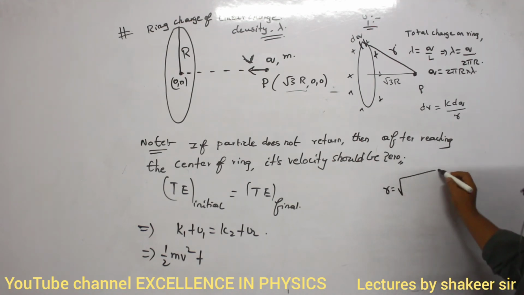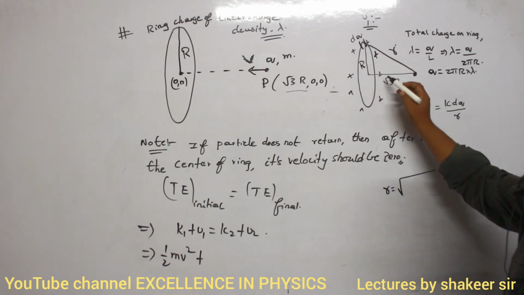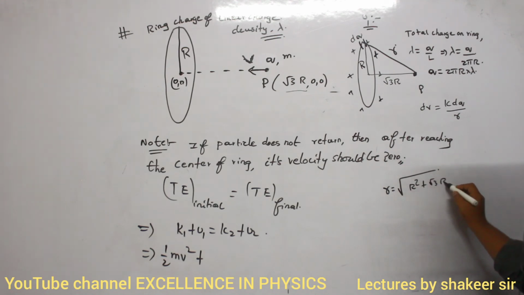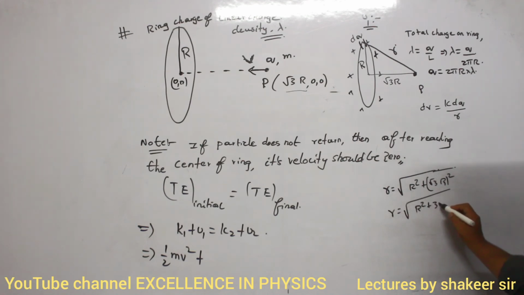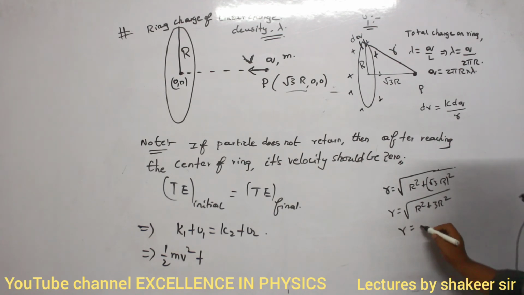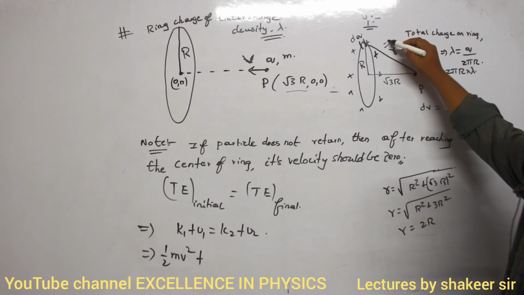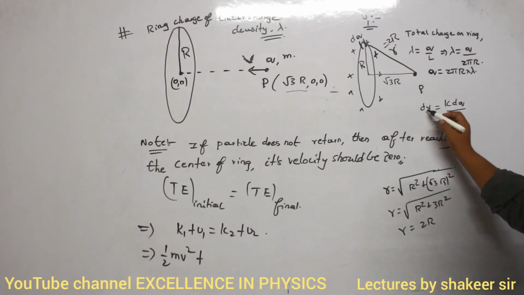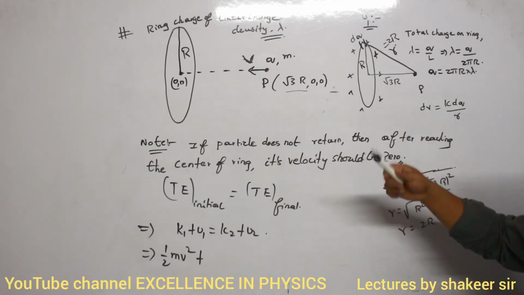r value is equal to square root of, so here I have a right angled triangle. This is capital R, this is root 3 into R. So R square plus root 3 into R whole square. So how much is it? r is equal to square root of R square plus 3R square. So 4R square. So totally it is equal to 2R. So therefore r value is how much? r value is equal to 2 into capital R. Clear? So therefore potential due to this small element is dV. Then what is the potential due to the total ring?